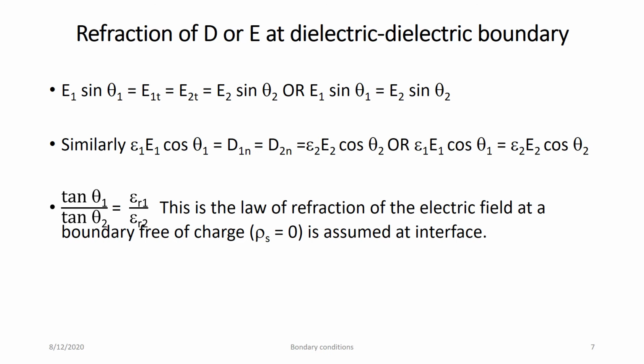So here equations are written from the previous diagram, that is E1 sin theta 1 is equal to E1t and E2t is equal to E2 sin theta 2, or you can write E1 sin theta 1 is equal to E2 sin theta 2.